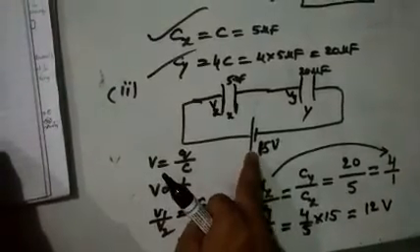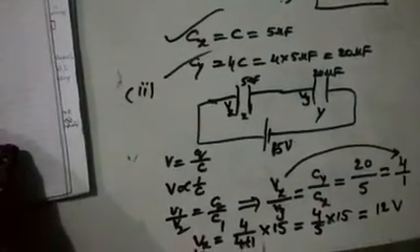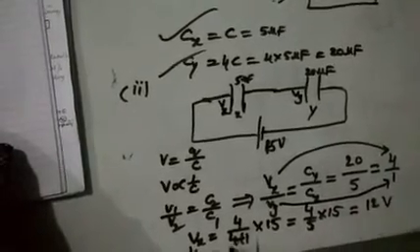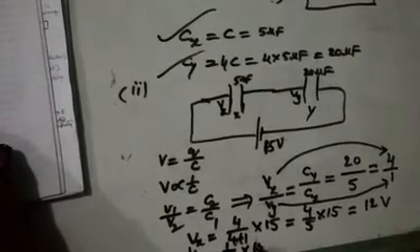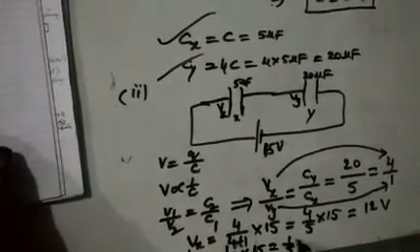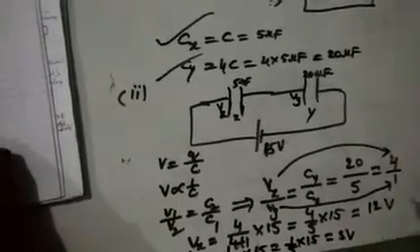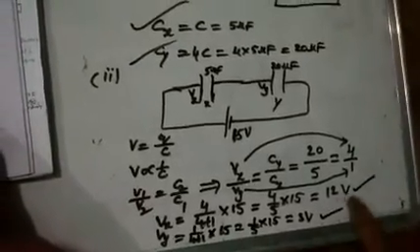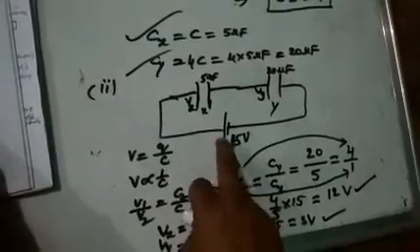Total how much here? 15 volts. Already it is 12 volts. Check it. What is the potential of Y? Vy is equal to, Vy contribution you can see it is 1. 1 by, total ratio is 1 by 4 plus 1, into 15. This is equal to 1 by 5 into 15, is equal to 3 volts. So 12, 3. These are the values. If you add this 12 plus 3, it should be 15. So the answer is okay, na?